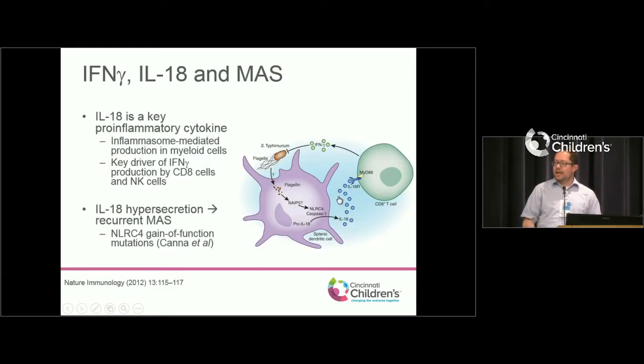Dr. Grom also mentioned IL-18. IL-18 has become a very interesting and exciting molecule in systemic JIA and MAS. It's actually something that really drives this interferon gamma production. Really, before this was linked to our diseases, this was understood in how your body fights infection. Macrophages recognize some kinds of bacteria.